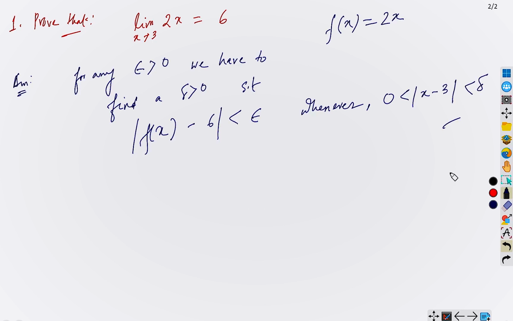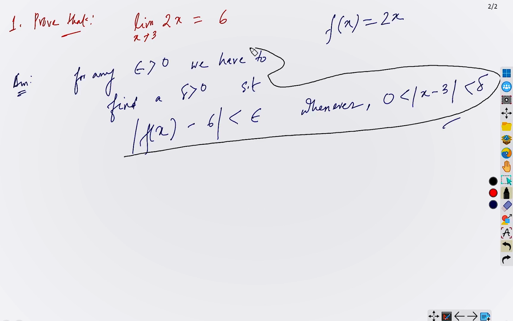We have to prove this actually, whether it is happening or not in this problem.